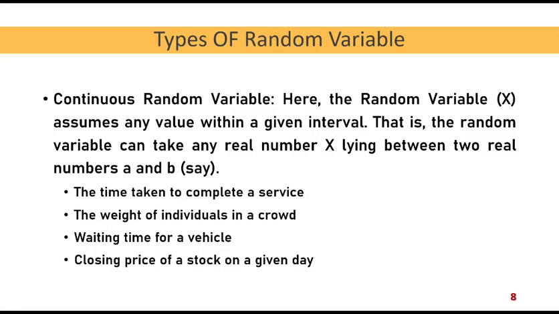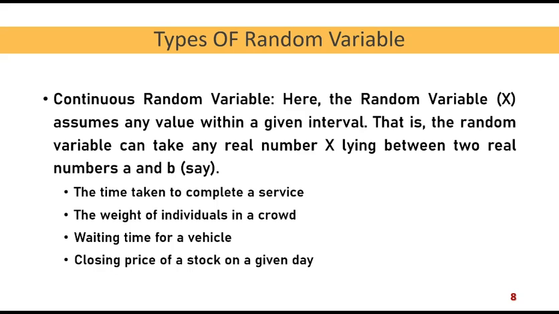But actually, these are fractional. It means when you take the weight, it will not be exactly that much, but it can take any value within a particular range. Human weight may vary, say, from 45 kgs to 120 kgs in a group of individuals. So it can take any value within a particular range.